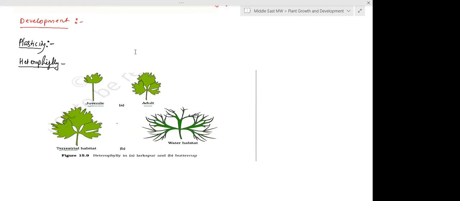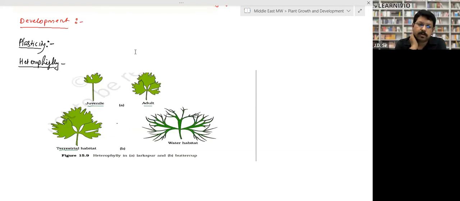Is there any other example of this? As I told you, the changes that take place in our body, in males, like a small kid at the young, juvenile stage, they do not have a beard, mustache, and hair on their body. When men develop and become adult, they have a beard, mustache, and all that.